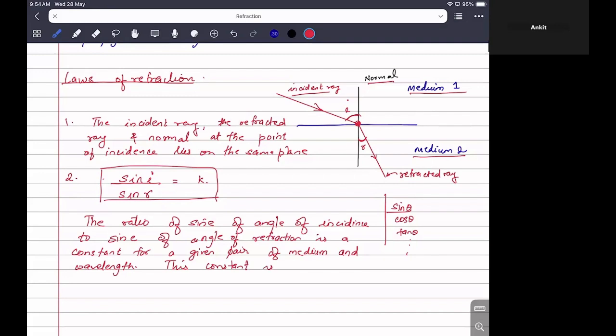This constant is known as refractive index of medium 2 with respect to medium 1. Okay. Now we'll see what do we mean by it is a constant for a given pair of medium.